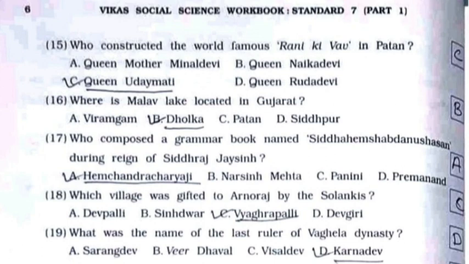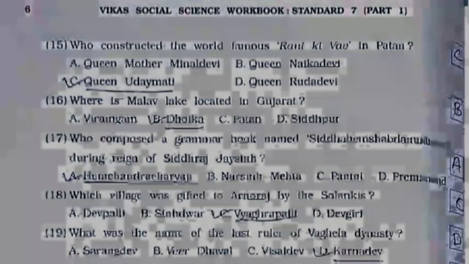18th, which village was gifted to Arnoraj by the Solankis? It's option number C, Vyagrapalli. 19th, what was the name of the last ruler of Waghela dynasty? It's option number D, Karnadev.